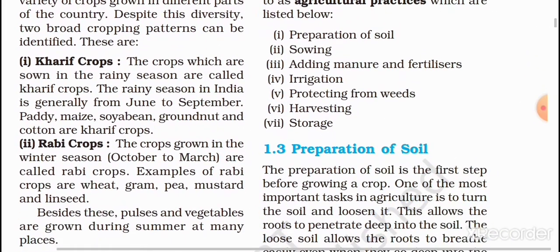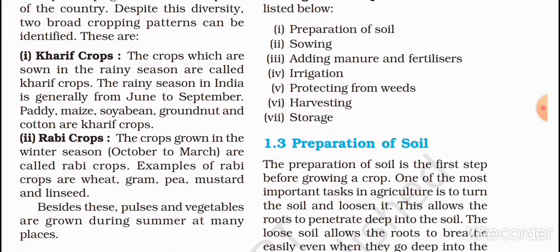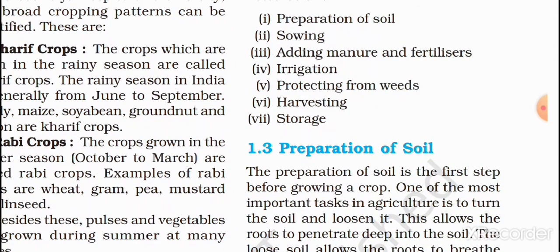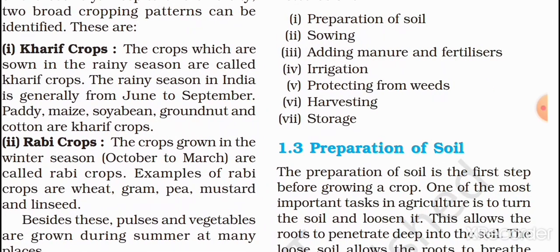steps. What are they? First, preparation of soil. Second, sowing. Third, adding manure and fertilizers. Fourth, irrigation. Fifth, protecting from weeds. Sixth, harvesting. Seventh, storage. Now we are going to see elaborately about preparation of soil.